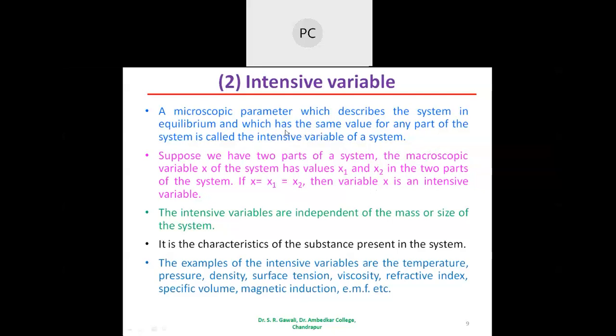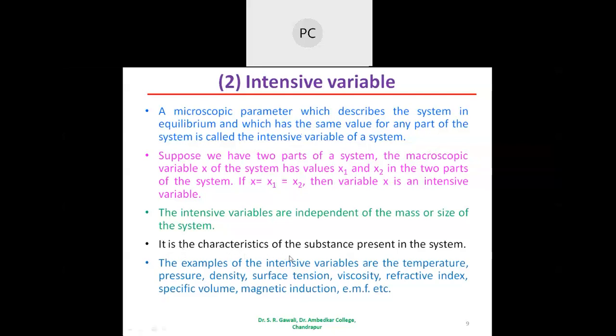Any part of this system has the same value. Okay, so the intensive variables are independent of the mass or size of the system. Previously we have seen extensive variables depend upon the mass or size of the system. Here, intensive variables are independent of the mass or size of the system.